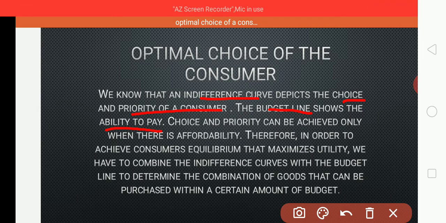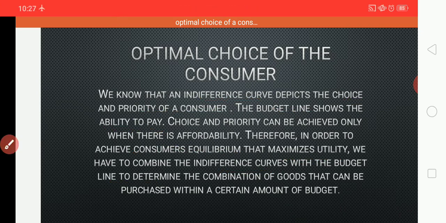That means we should have an income. Then only it is possible to achieve. So, in order to achieve consumer equilibrium that maximizes the utility, we have to combine the indifference curve with the budget line to determine the combination of goods that can be purchased with a certain amount of budget.